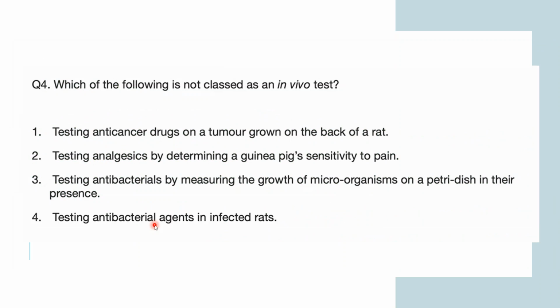So you have learned about in vivo and in vitro tests, right? Based on that, you have to answer which of these tests is not classified as an in vivo test. So, any answers, any guesses?